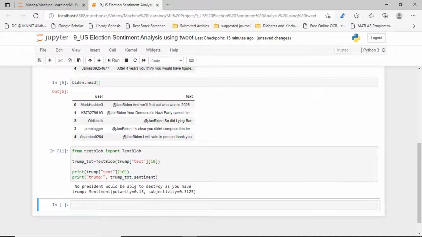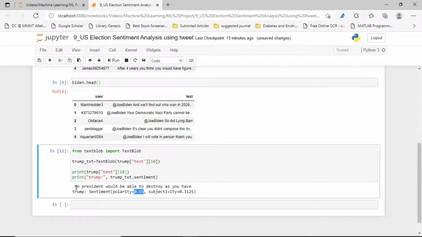Polarity is the value that ranges from -1 to 1. -1 means totally negative and +1 means totally positive. So it's something positive. For why, just read that sentence and you will understand. No president would be able to destroy as you have.